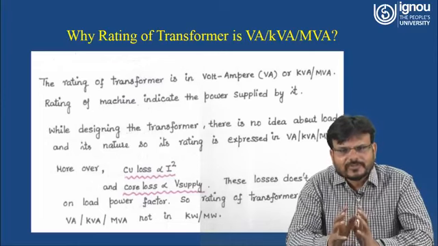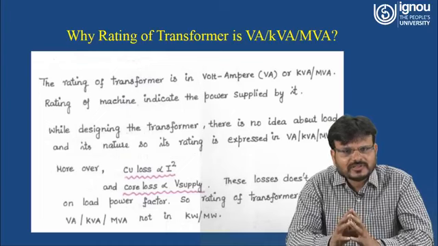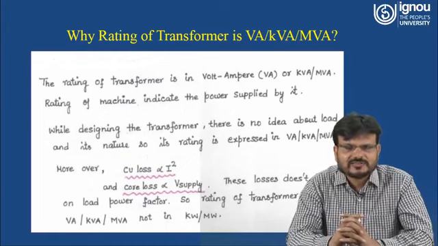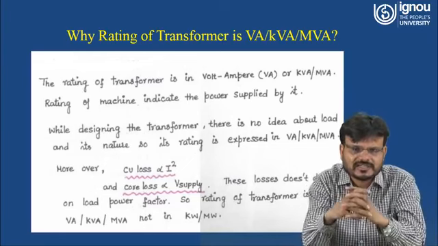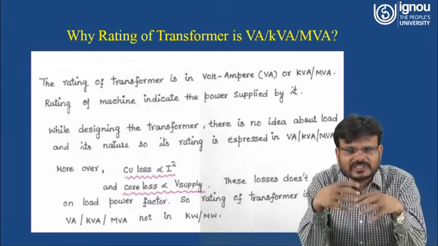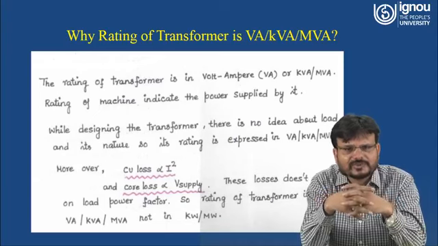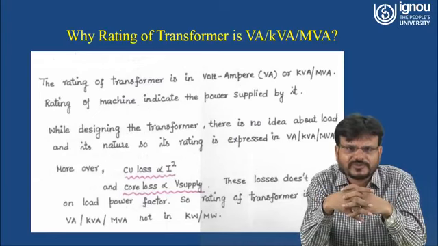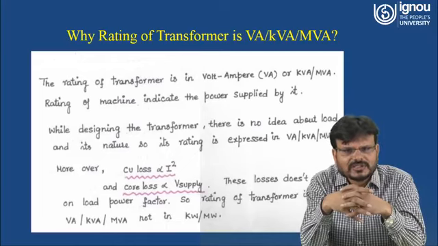Moreover, the copper loss that happens in the winding of the transformer is nothing but an I square R loss. That means whatever losses occur in the coil of the transformer are directly proportional to the square of the current flowing through that coil. And core loss is proportional to the supply voltage.